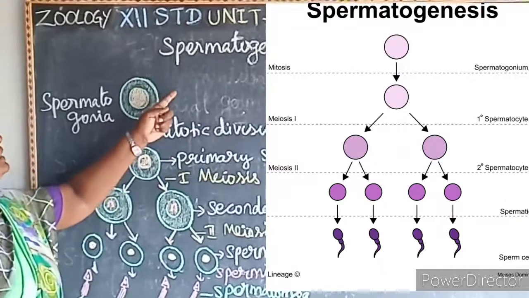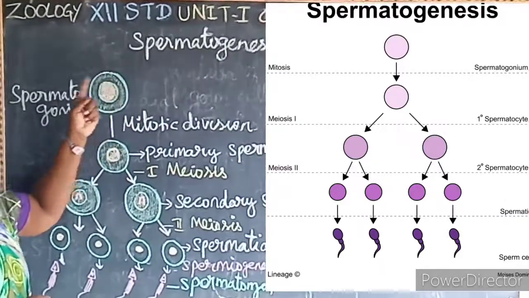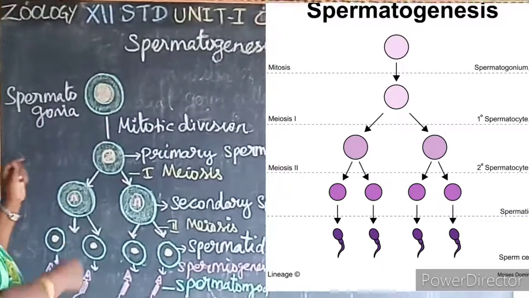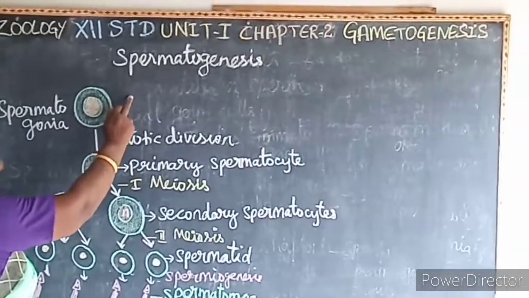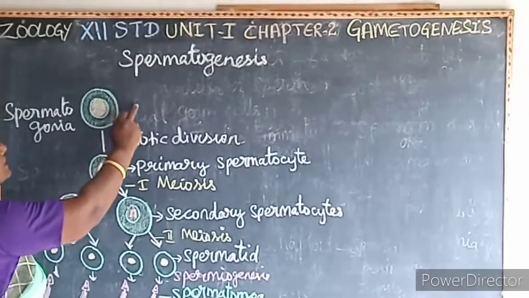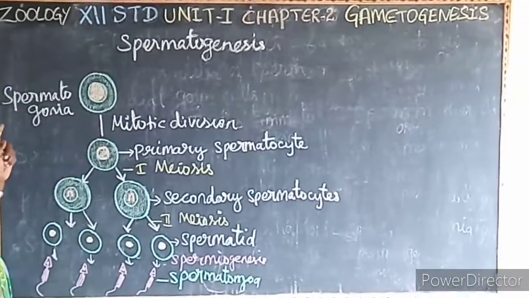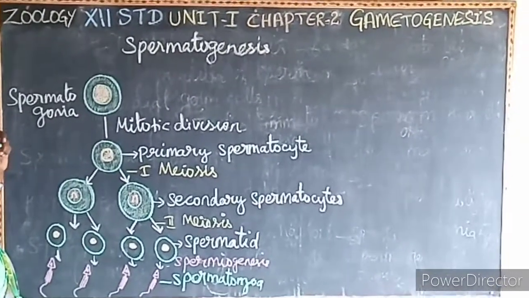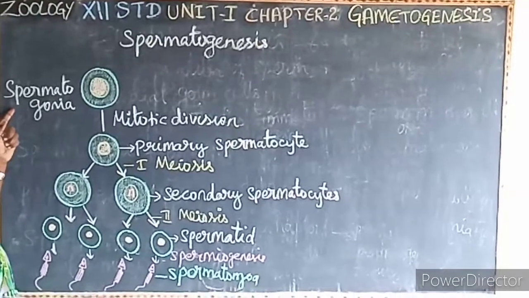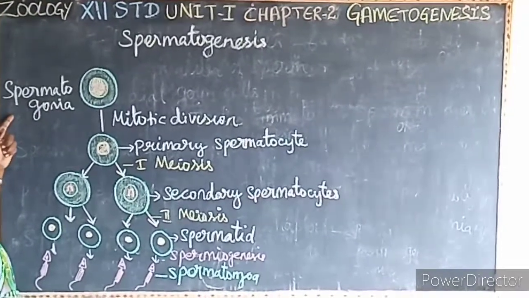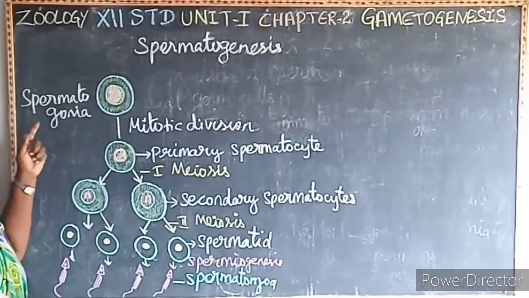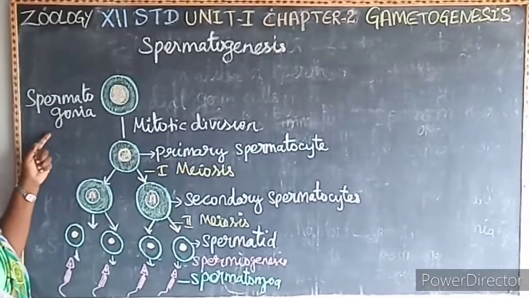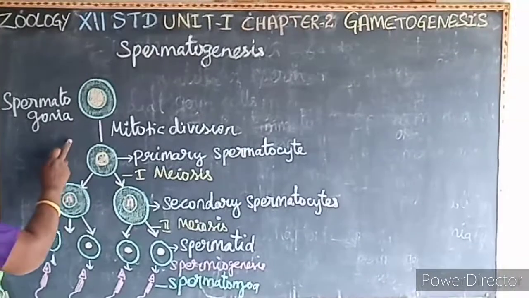Let us now recall spermatogenesis. It's a very important 5-mark question. What is spermatogenesis? The formation of the sperm is called spermatogenesis. During development, the primordial germ cells migrate into the testis and form immature germ cells called spermatogonia or sperm mother cells. They undergo mitotic division.